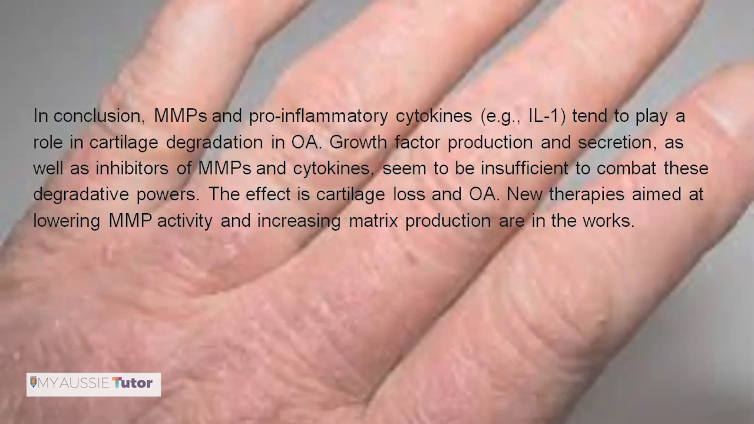There is growth factor production and secretion as well, and inhibition of MMPs and cytokines, but these seem to be insufficient to combat the degradative powers of the MMPs. The effect is cartilage loss and osteoarthritis. New therapies aimed at lowering MMP activity and increasing matrix protection are in the works. You can increase the amount of matrix being produced and lower MMP activity, but specific ways of combating these degradative powers are still not established.